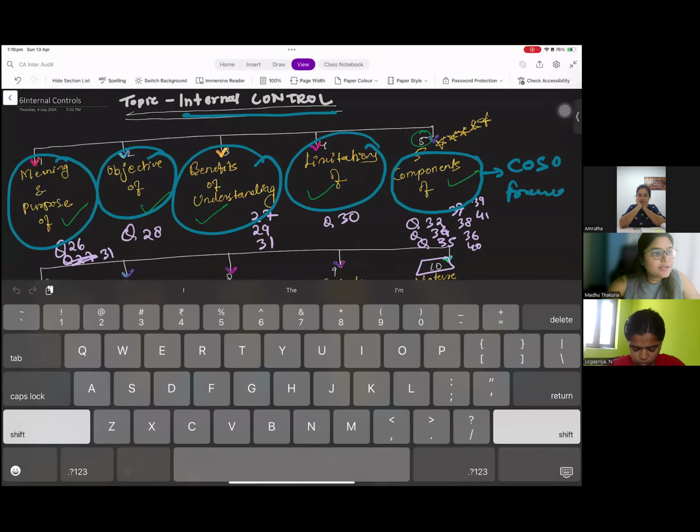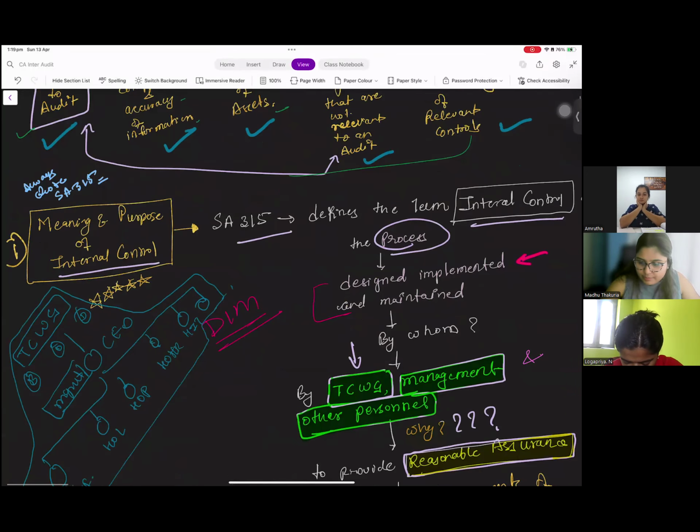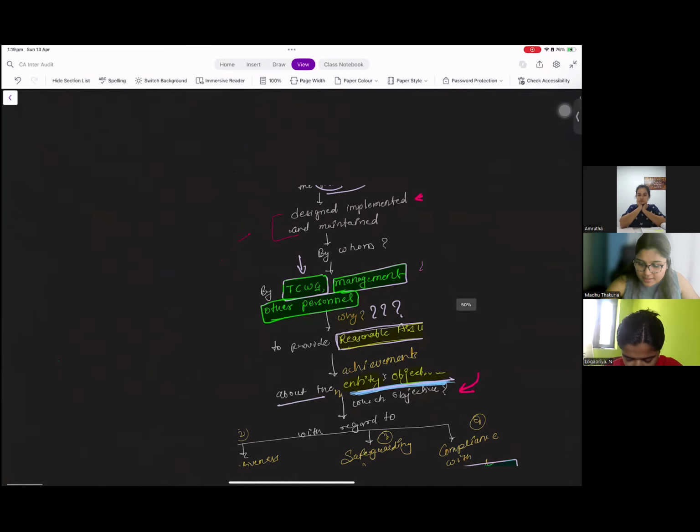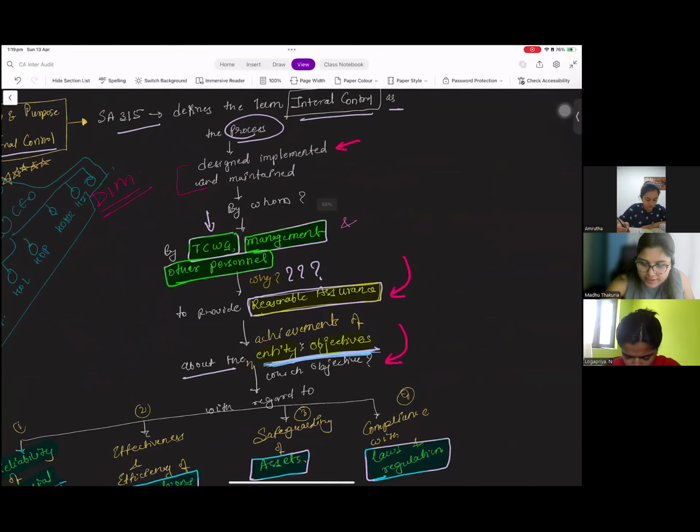The very first topic that you have to study over here is the meaning and purpose of internal control. Please learn this by heart. Where is the definition given? The definition is given as part of ISA 315. What is the meaning of internal control?